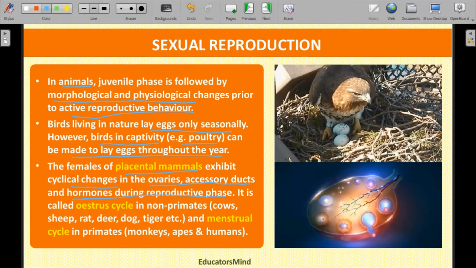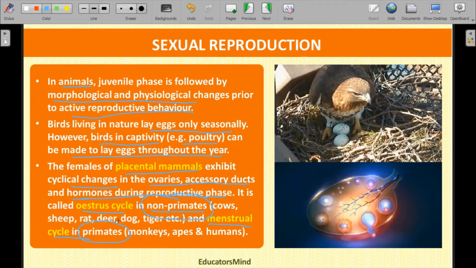So for those mammals which are non-primates, we call that change the oestrous cycle, while in primates we call it the menstrual cycle. So first of all we have to know which animals are called non-primates and which animals we call primates.